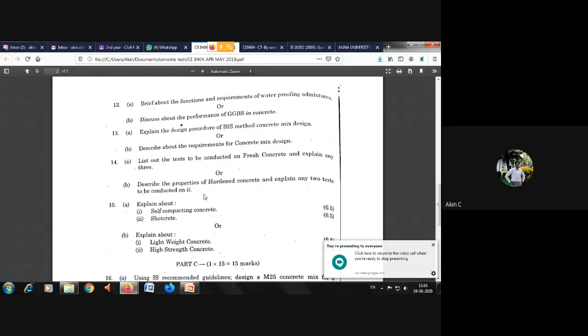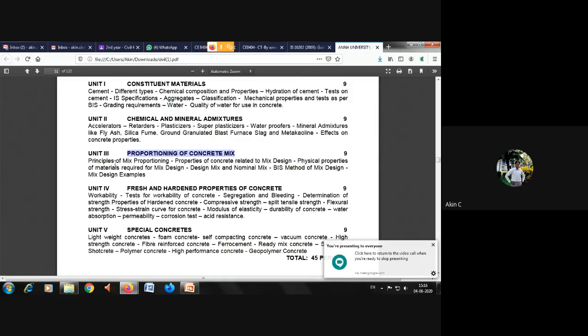So this is the syllabus. In the third unit, we have seen the principles of mix proportioning. And this particular unit was presented by Shane Abraham as well as Sri Ganeshan in their class hours. So there are two mix designs, design mix and nominal mix. This was taken by Sri Ganeshan, I think, or Shane, in the classes.